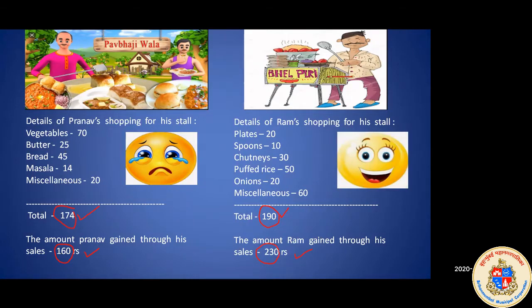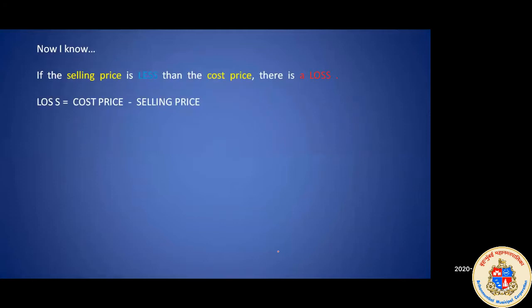Okay, so see, if you're making a profit, then you are happy. If you're making a loss, then that is a bad thing. That time you need to cry. Okay, so this is the concept of profit and loss. You should tally how much we have to invest and how much profit you will be getting, and what to do if we want to get more profit. So from this, what have we learned? We have learned that if the selling price is less than the cost price, there is a loss.